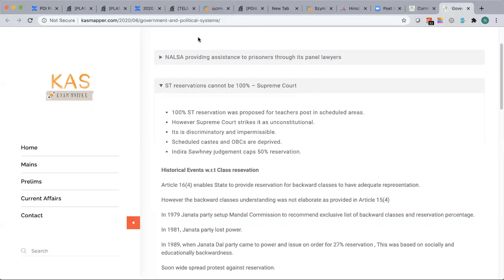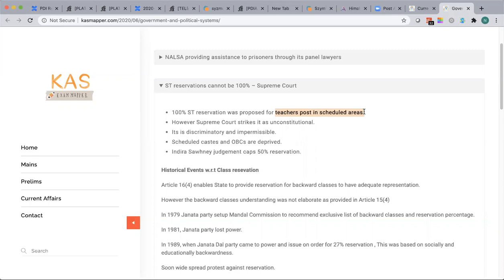So what is this about ST reservations? Recently the government came up with a policy to give 100% reservation for teachers in scheduled areas. Mind you, scheduled areas are areas mentioned in constitutional schedules. Right? There are many scheduled areas, like Assam, Madhya Pradesh, fine. I think this will be covered in my polity classes, but I don't want to get deep into that. So what I want to say is that 100% scheduled tribe reservation was proposed for teachers' posts in scheduled areas.